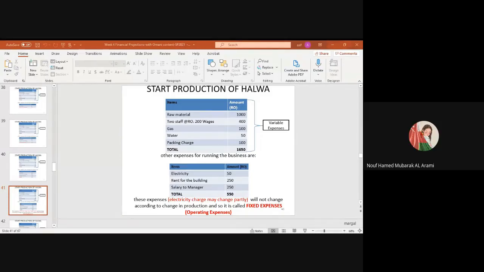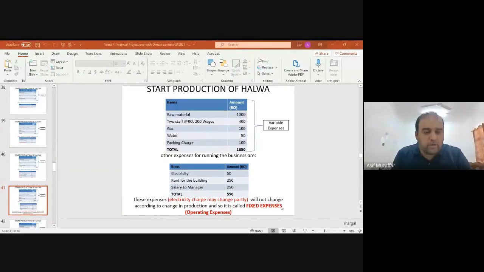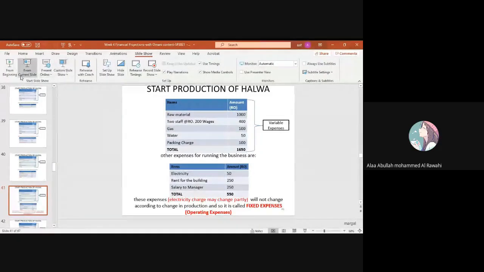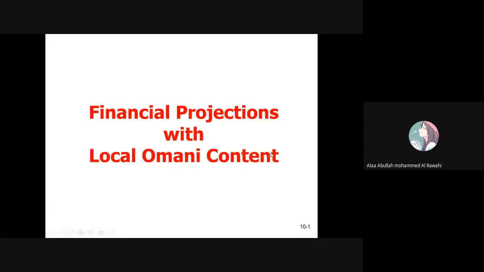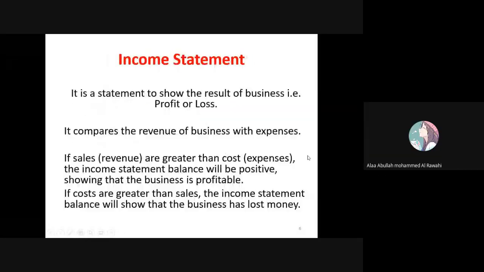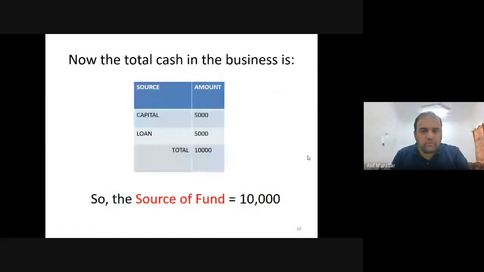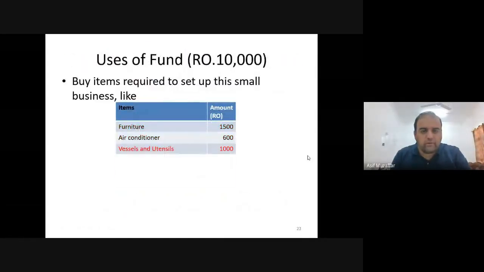It can change. Why is electricity here? Is it okay now? Now you can see.